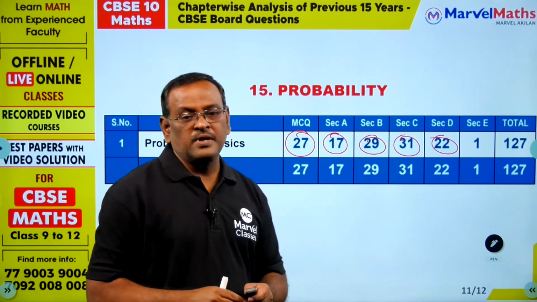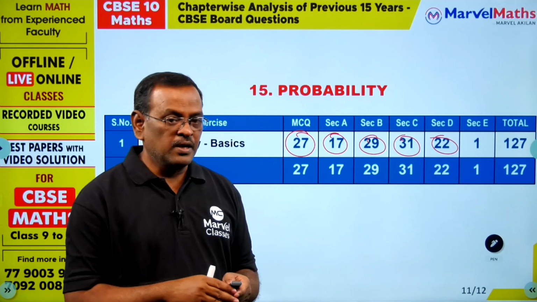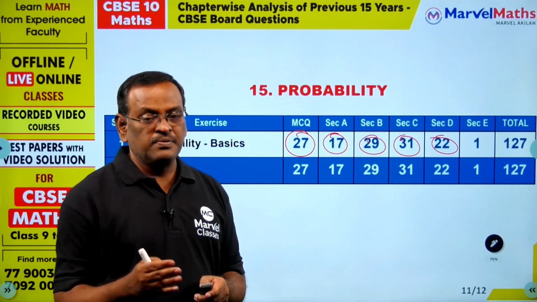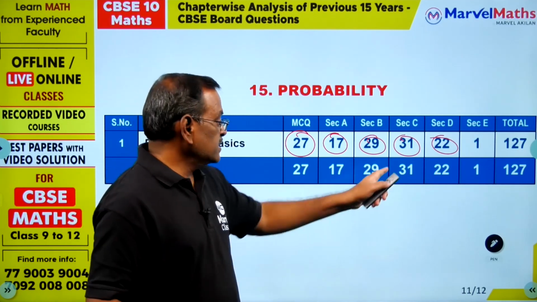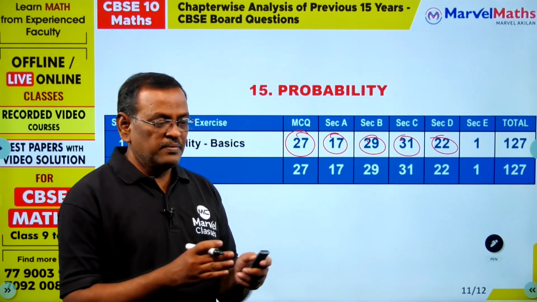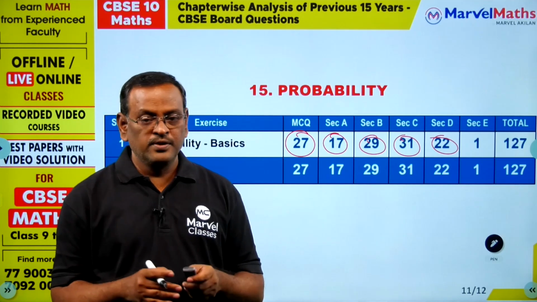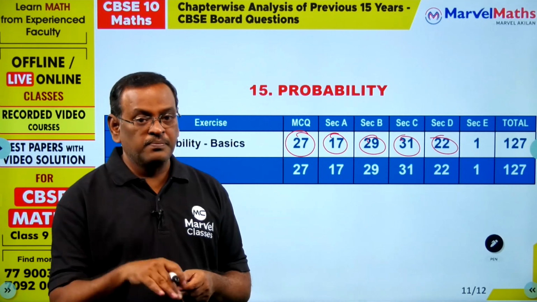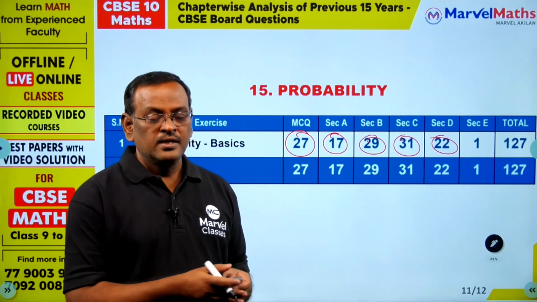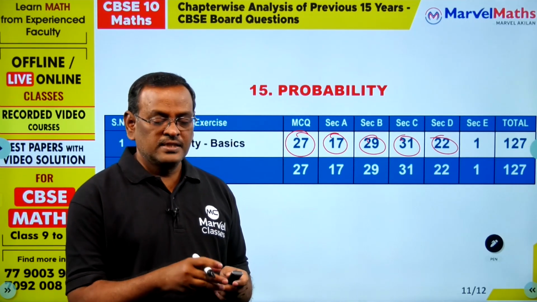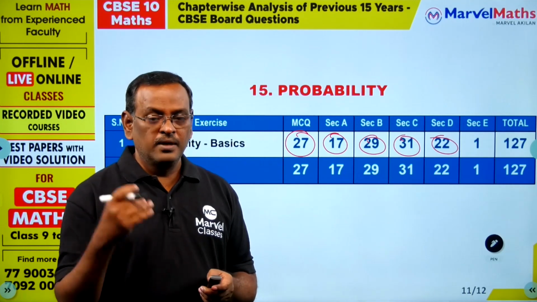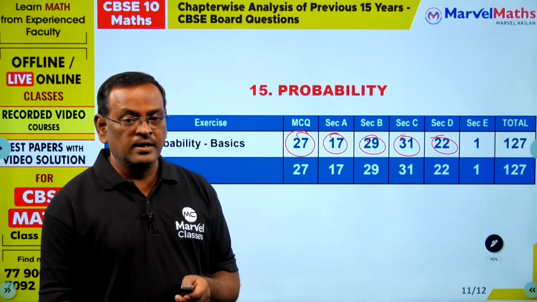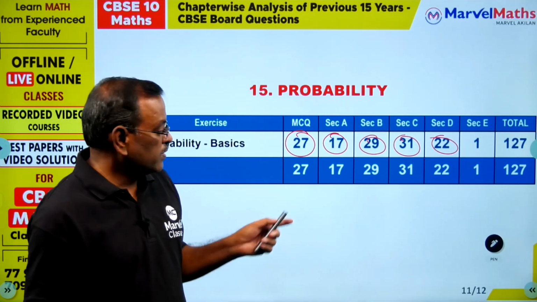Here practice problems based on direct probability as well as probability of either or, probability of neither or. That type of question you can expect in section C and D. Also, if from a well shuffled pack of 52 cards, if ace cards are removed, find the required probability. That type of probability also. Regular probability with total sample point is 52, whereas if some selective cards are removed, discuss the problem with the remaining cards. That type of questions are very important in section C and D of probability chapter.